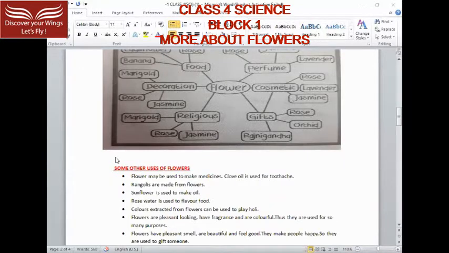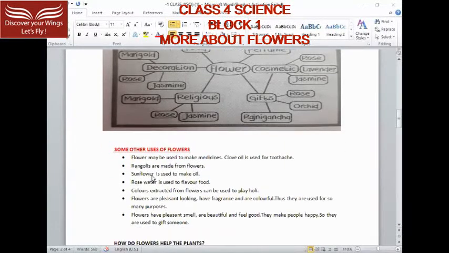Now we will talk about some other uses of flowers. We have discussed some basic uses of flowers; now we will talk about some other uses which we see at home and other places. First, flowers may be used to make medicines. Clove oil is used for toothache. Rangolis are made from flowers. Sunflower is used to make oil that you all use at home. Rose water is used to flavor food, which we also do at home.